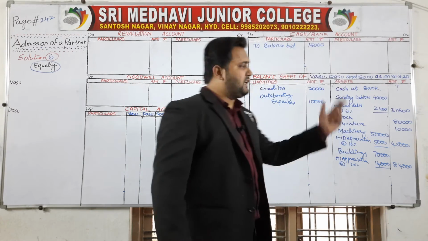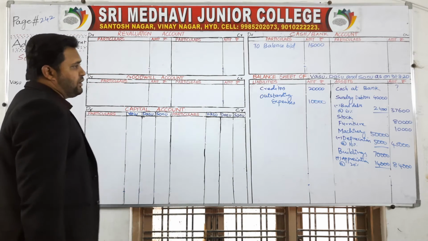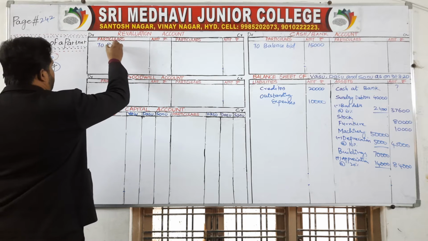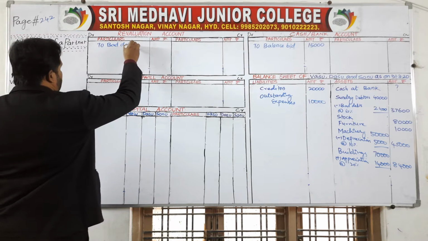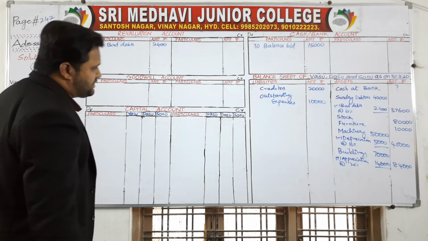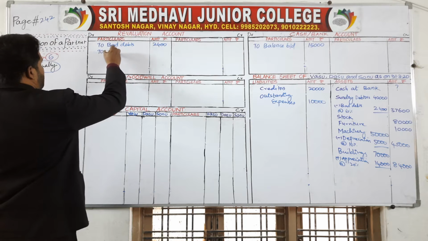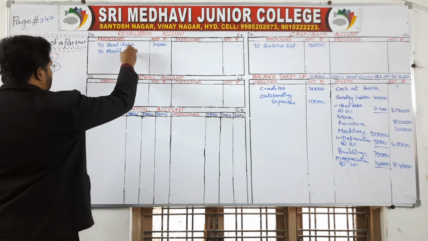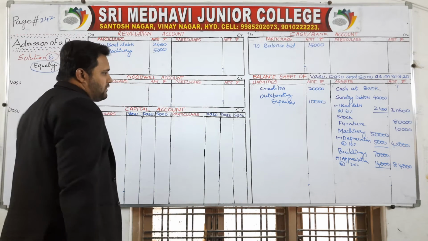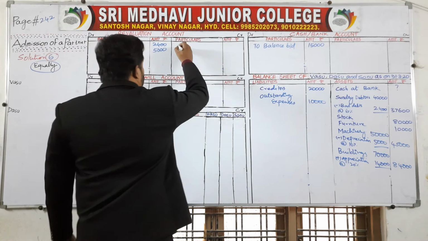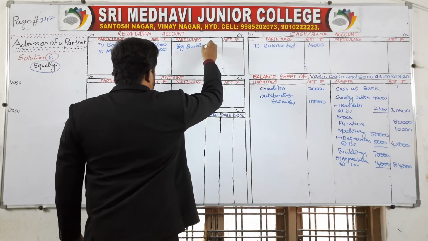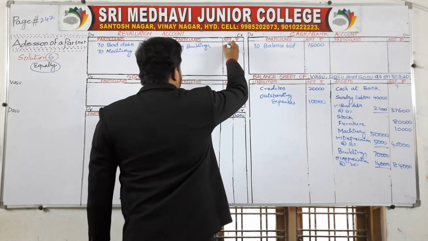Now, any decrease in assets is shown on the debit side of the revaluation account. So 6% bad debts, 2,400. Machinery also depreciated, 5,000. Appreciation of buildings, yes, how much? 14,000 appreciated.